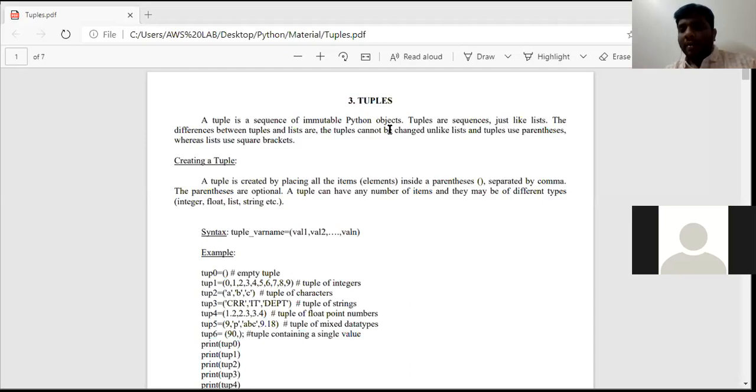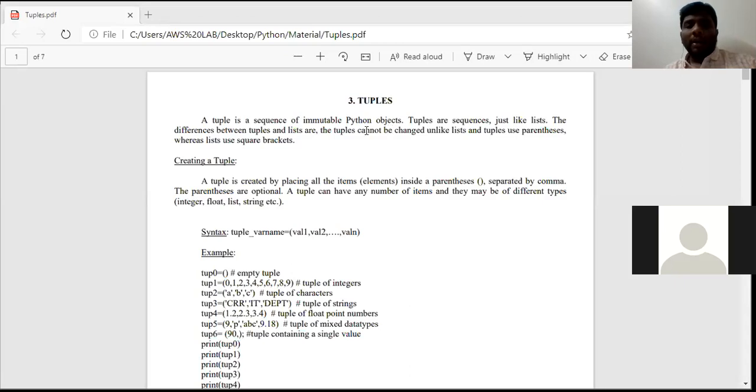Immutable in the sense we cannot add an element, change an element, remove an element, delete an element, or clear the tuple. All these things cannot be done, because tuples are immutable. Immutable means we cannot change the elements of a tuple anywhere.